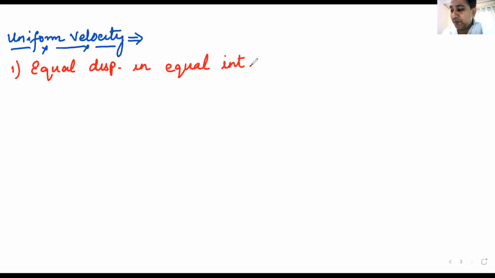Now, this might not be a very good definition of uniform velocity, but it might help you understand uniform velocity as uniform speed. Uniform speed was equal distances in equal intervals of time. Here it is equal displacement in equal intervals of time. That is the first way that you can understand uniform velocity.